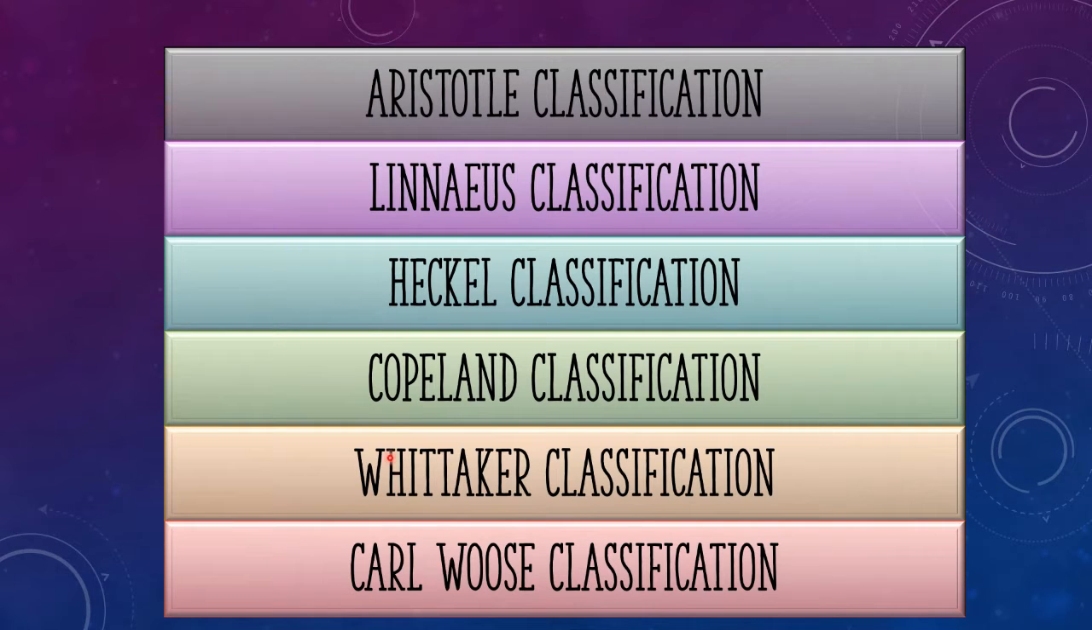The next one is the most important one, the Whittaker classification. We will study this deeper. This classification is also known as the five-kingdom classification. And the final one is also important, the Woese classification, also known as the six-kingdom classification. We also honor Woese for another thing, discovering the three-domain classification. We will talk about that later in this video.